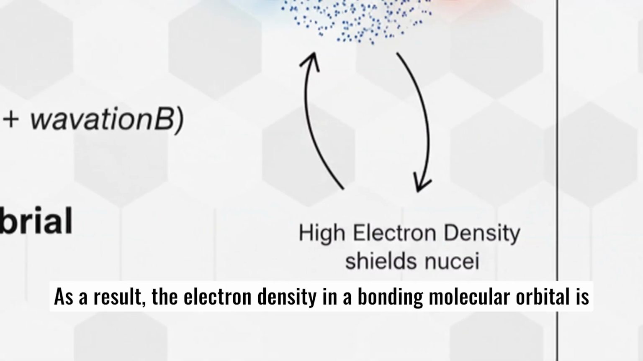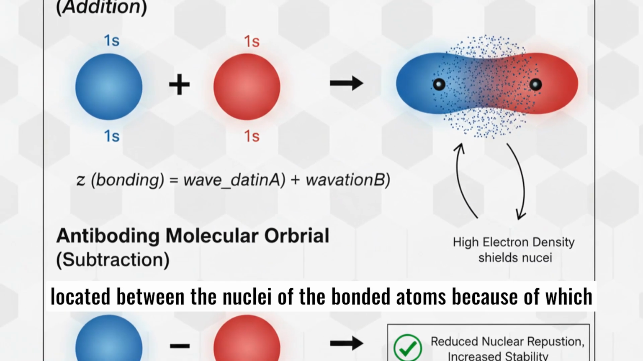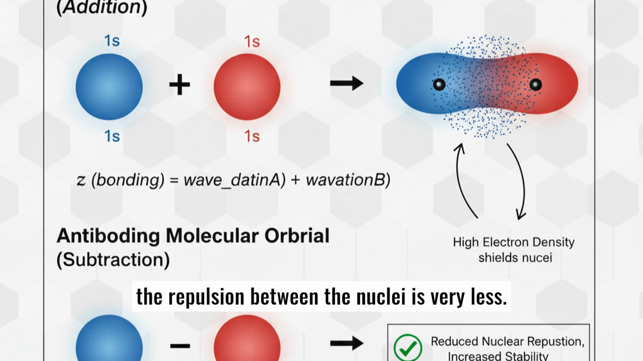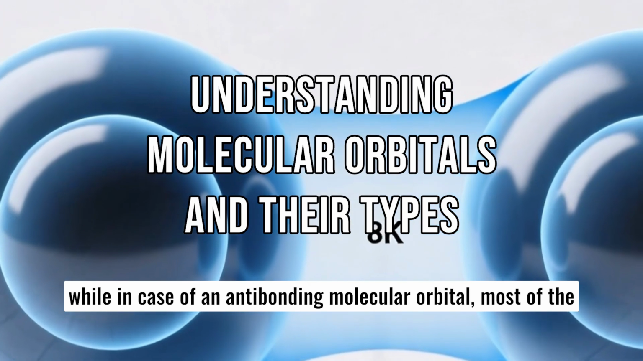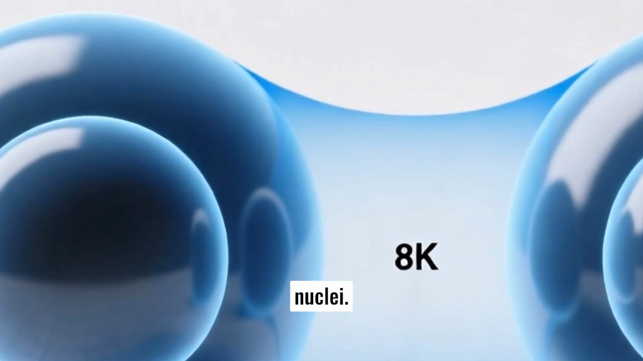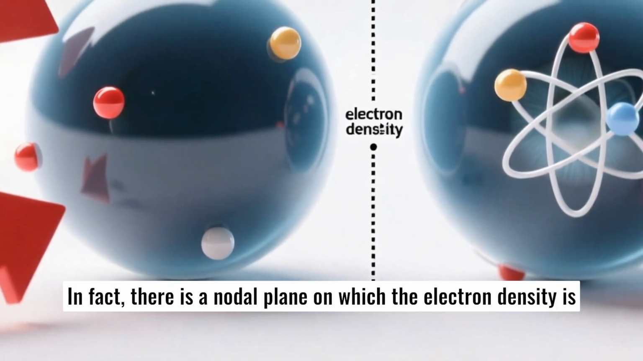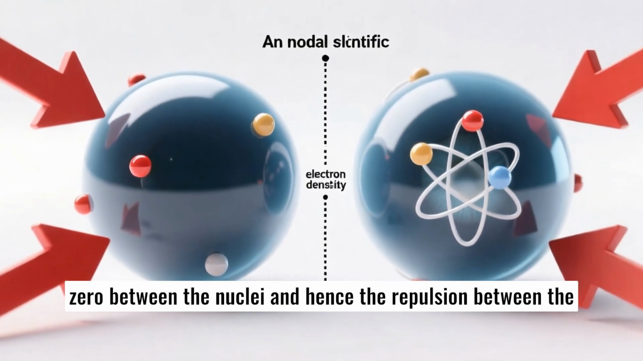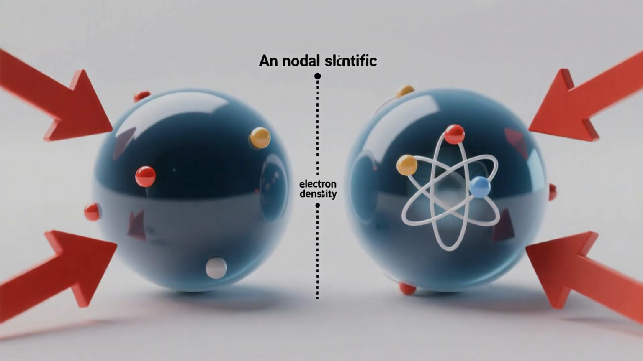As a result, the electron density in a bonding molecular orbital is located between the nuclei of the bonded atoms, because of which the repulsion between the nuclei is very less. While in case of an anti-bonding molecular orbital, most of the electron density is located away from the space between the nuclei. In fact, there is a nodal plane on which the electron density is zero between the nuclei, and hence the repulsion between the nuclei is high.